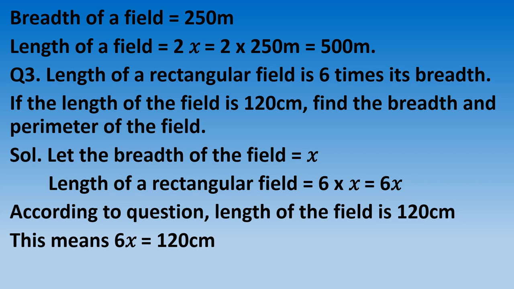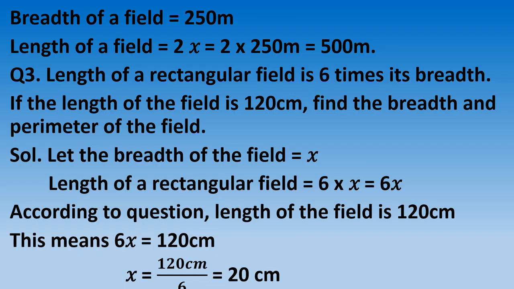Both are length. Length of a rectangular field, we have found, is equal to 6x. And in the question it is given that length of a field is 120 centimeter. So these two must be equal because both are length. So 6x equal to 120 centimeter. Now find out the value of x. x is equal to 120 centimeter divided by 6, which is equal to 20 centimeter.